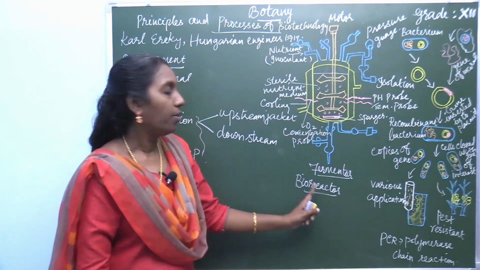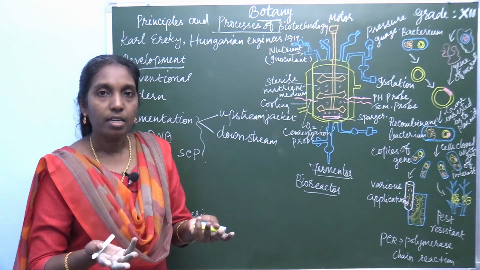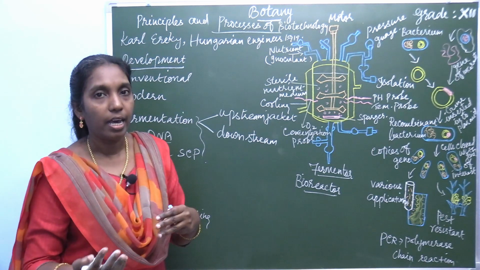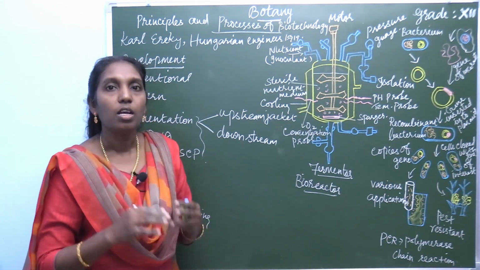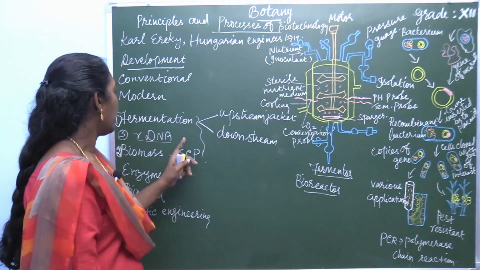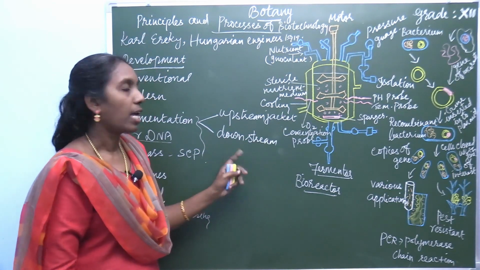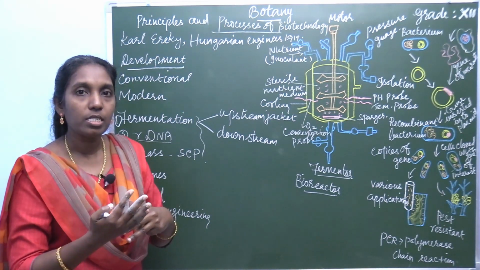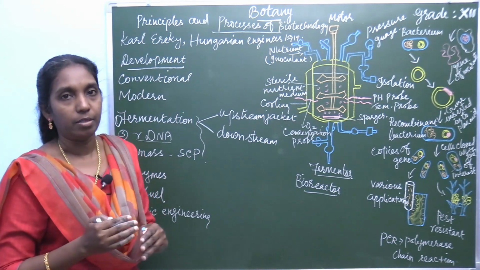So this is the fermenter. What is a fermenter? A fermenter is a vessel or container which interacts the microbes and the enzymes with the substrate, and maintains the optimum pH and temperature. That is a bioreactor or fermenter. There are two different processes under this fermentation: upstream process and downstream process. The upstream process is the process which starts before fermentation.